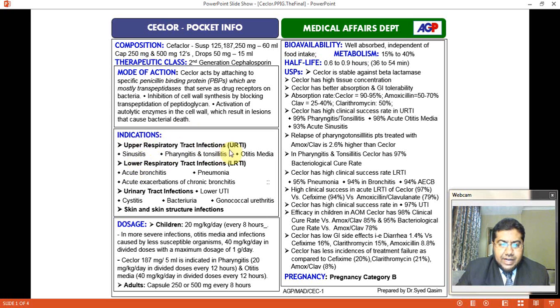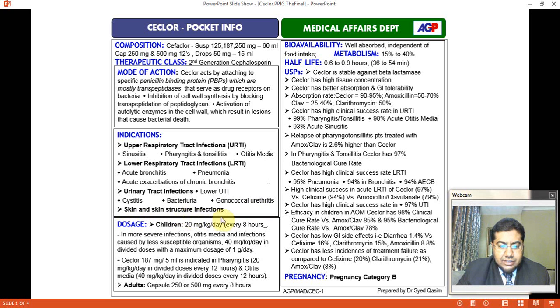Indications: upper respiratory tract infection, sinusitis, which is infection of sinus, pharyngitis, an infection of pharynx, and tonsillitis, an infection of tonsils, and otitis media, an infection of middle ear. Lower respiratory tract: acute bronchitis, that is inflammation of bronchi, pneumonia, that is inflammation of lung, particularly the alveoli, acute exacerbation of chronic bronchitis. Urinary tract infection, lower urinary tract infection, cystitis, inflammation of urinary bladder, bacteriuria, that is presence of bacteria in the urine, and gonococcal urethritis.